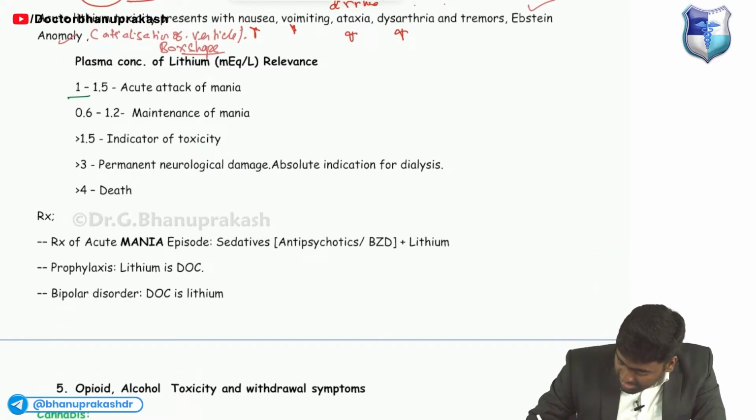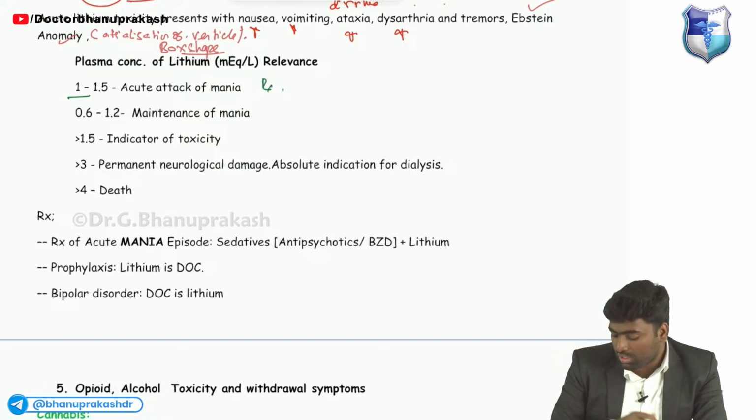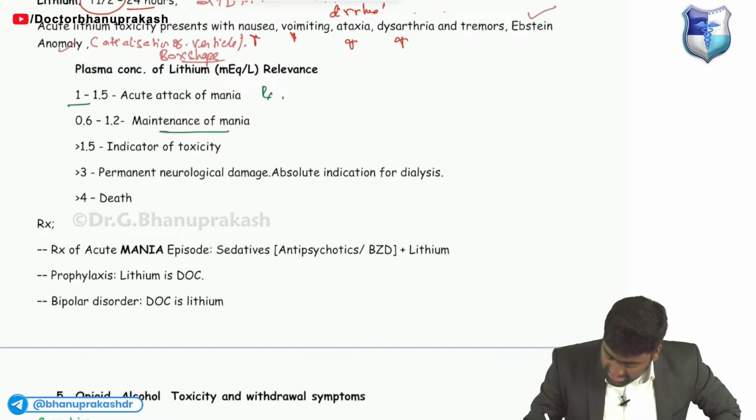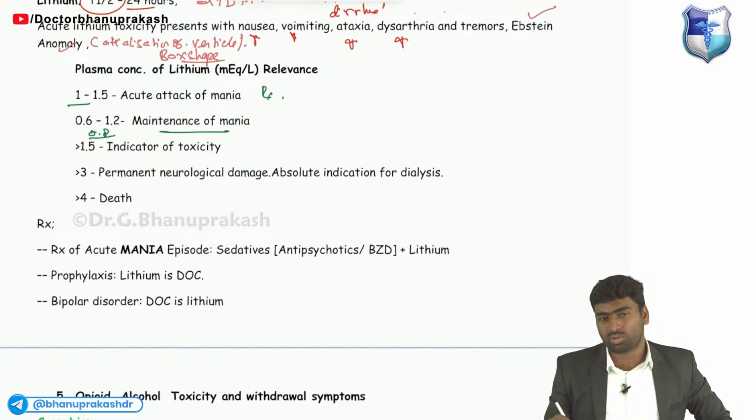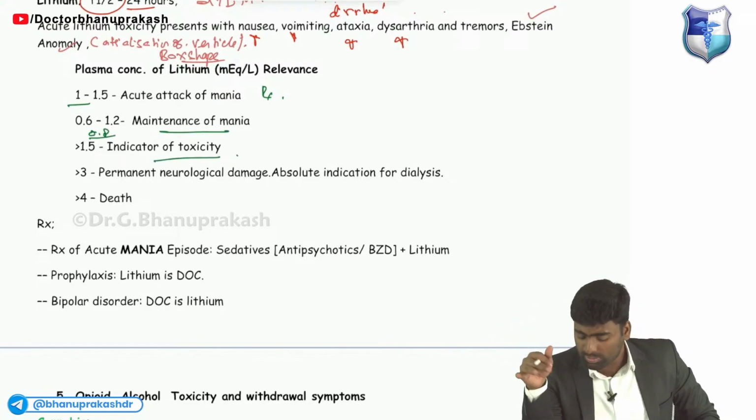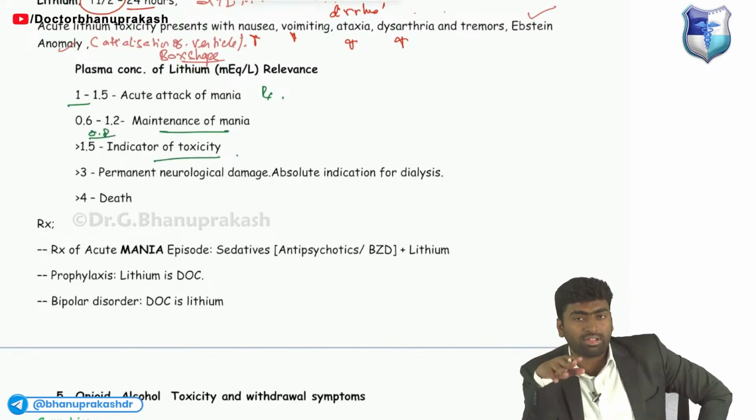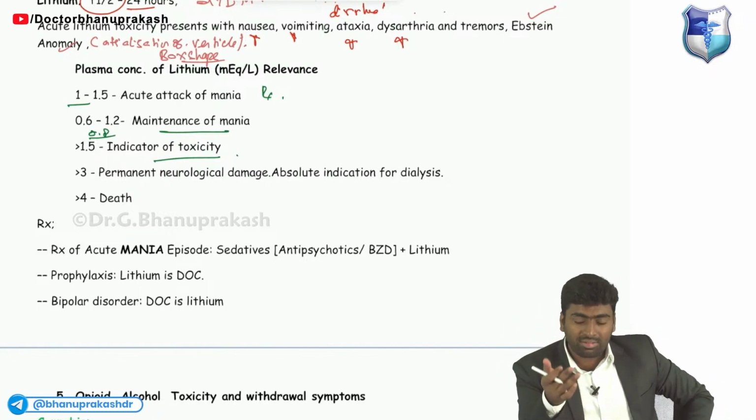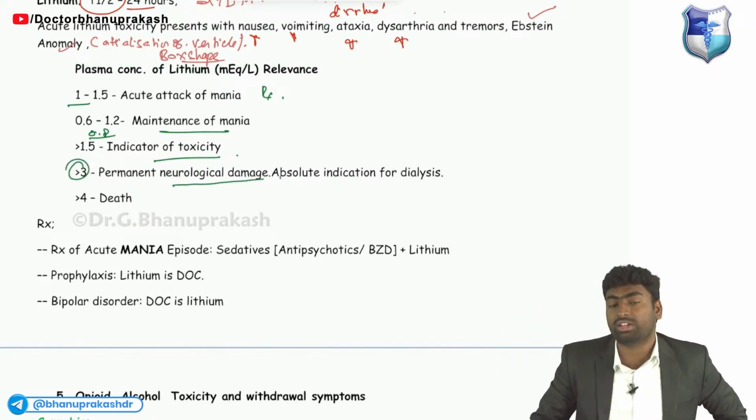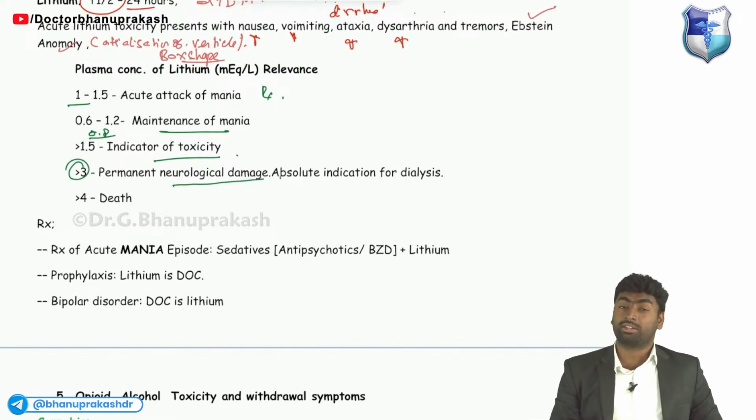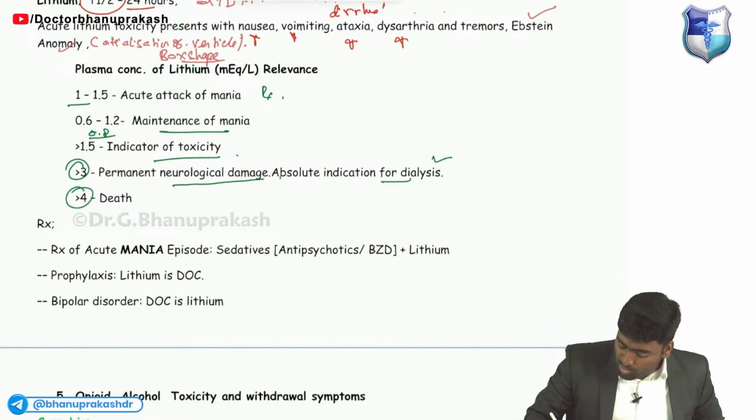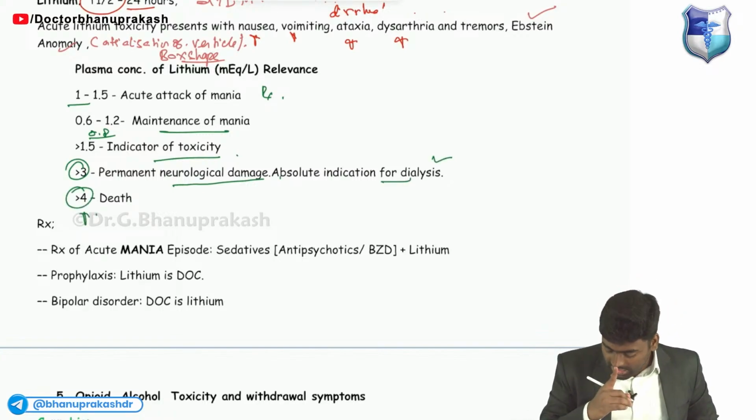For example, for treatment of an acute attack of mania, we'll use 1 to 1.5 milliequivalents per liter. For maintenance, it is around 0.8, which is 0.6 to 1.2. For toxicity, if it is more than 1.5, we'll say it is toxic. If it is more than 3, it will cause permanent neurological damage and may require dialysis. And if it is more than 4, it can lead to death.